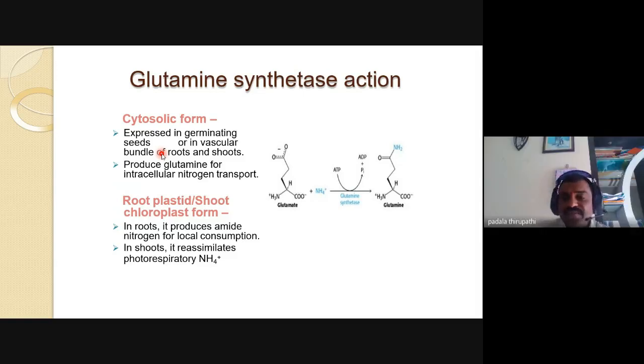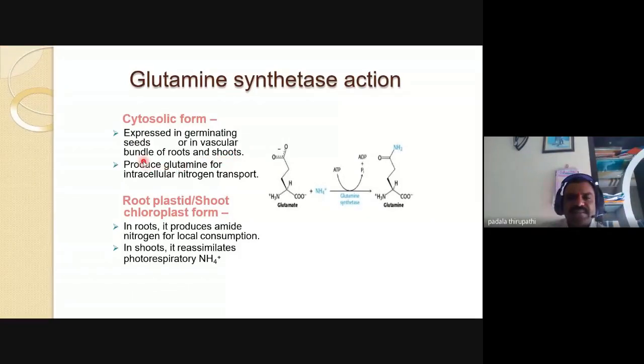So this cytosolic form of the enzyme is activated by the phytohormone gibberellin in different seeds. So the glutamine synthetase is very responsible for seed germination, and also in the vascular bundles of roots and shoots. Why is it responsible? For cell division and the elongation of the cells.